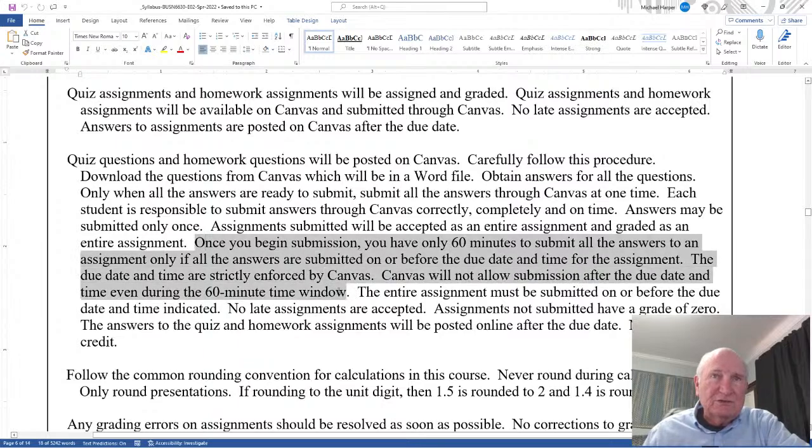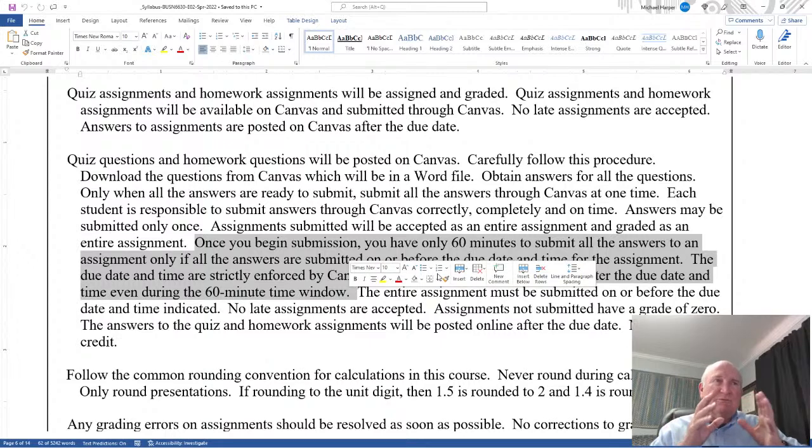So this sentence is very important. Make sure you submit, and say submit, before that 11:59 on Sunday night. Because once that comes, it doesn't matter, it closes. Canvas closes everything, and if you are open, it'll submit it for you. It'll submit it, whether you want it to or not. So there are 3 ways to submit it. One, submit it before, during the 60-minute window. Two, open the 60-minute window before the 11:59 deadline, and it'll submit it for you. Or three, you won't submit it at all after that deadline.